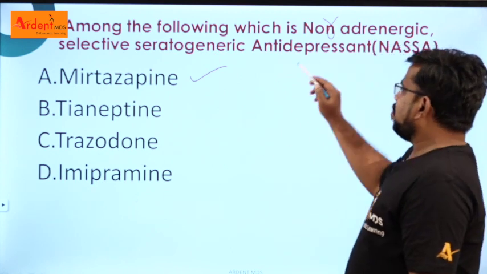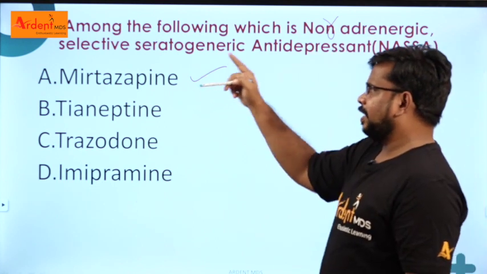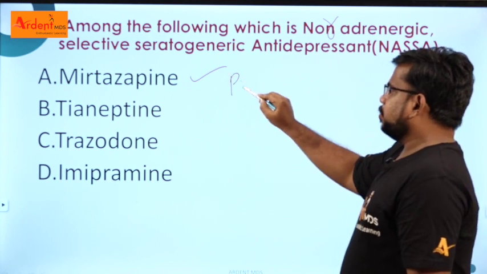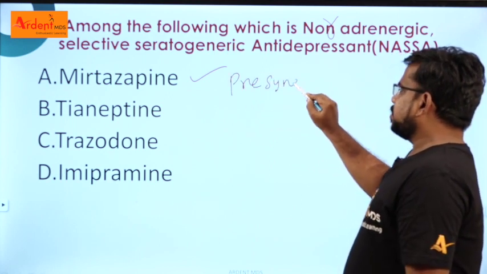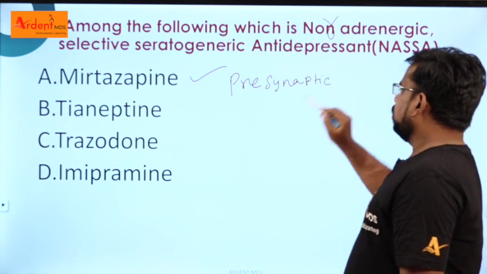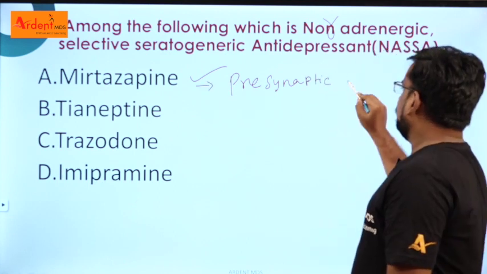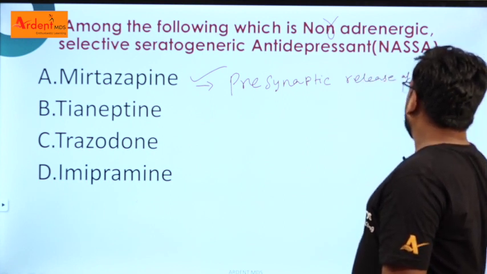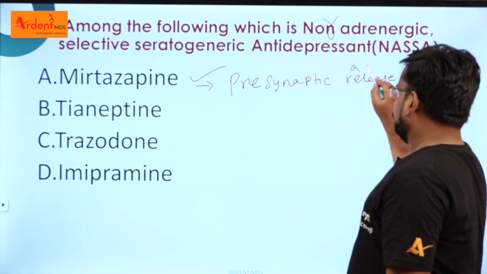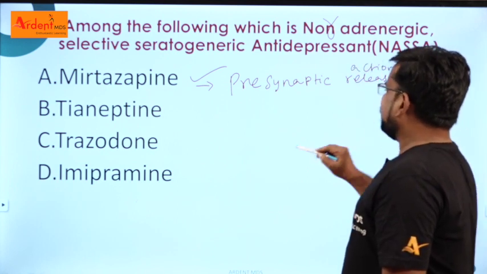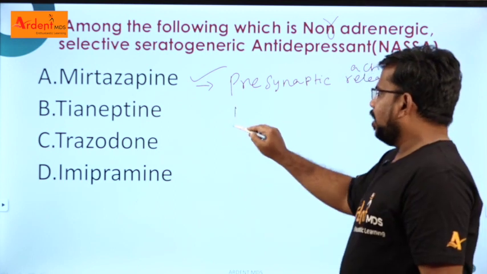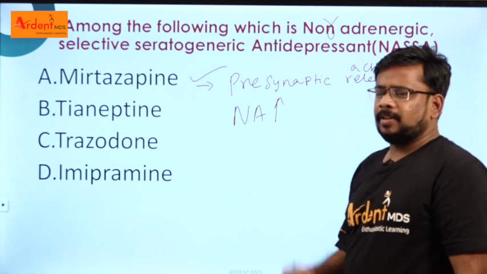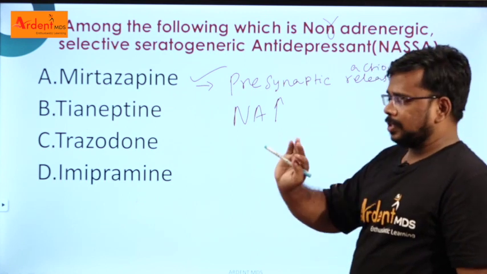Mirtazapine, otherwise called, as we studied, a noradrenergic and selective serotonergic antidepressant, decreases the presynaptic action of noradrenaline. Generally, the presynaptic receptor decreases the control of the neurotransmitter.